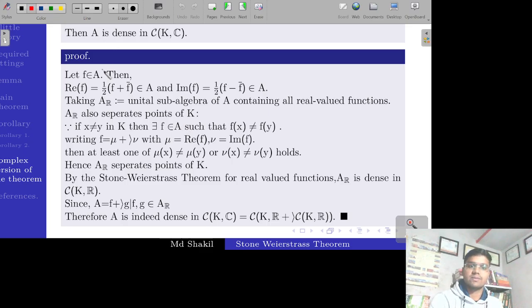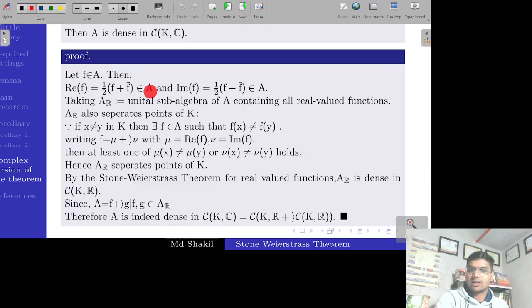Suppose f is an element of A. Then the real part of f can be written as f plus conjugate of f divided by 2, and the imaginary part can be defined as f minus conjugate of f divided by 2i.